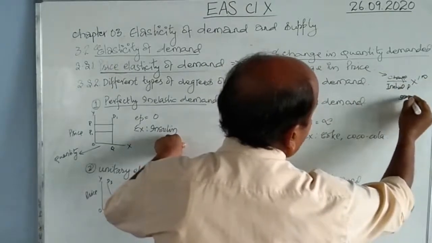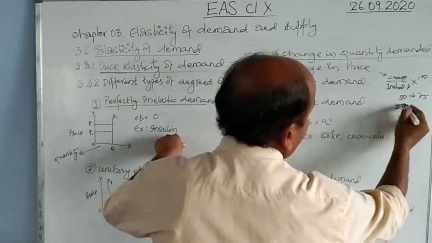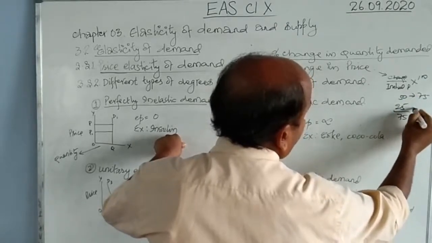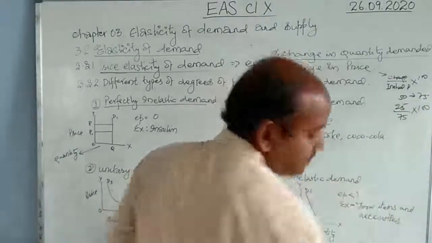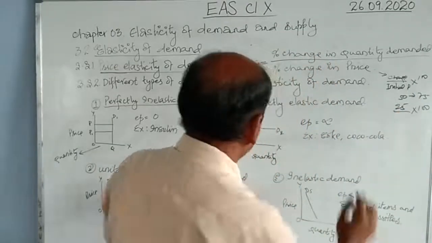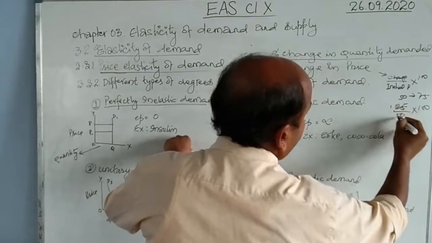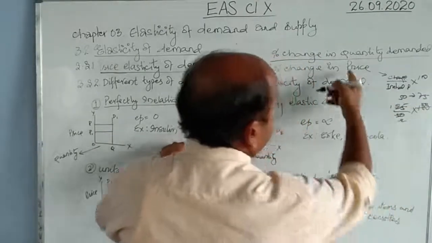From 50 the price has become 75. So how much is the change? The change is 25, divided by the initial price. The initial price is 50, sorry, and multiplied by 100. 25 upon 50 is one half, so 50% is the change in the price.